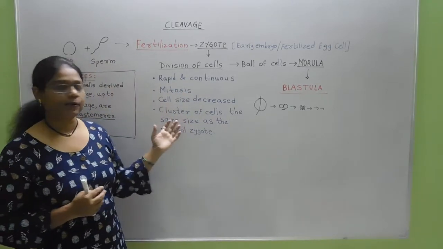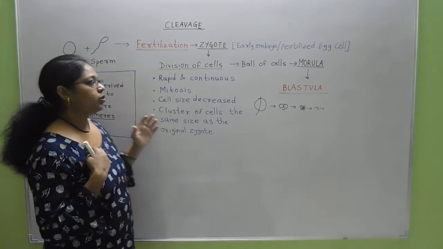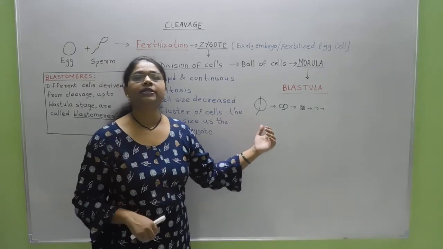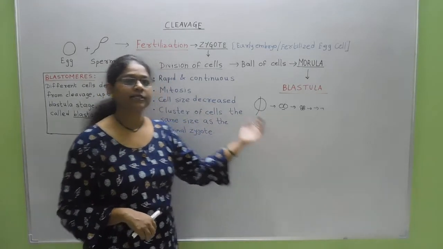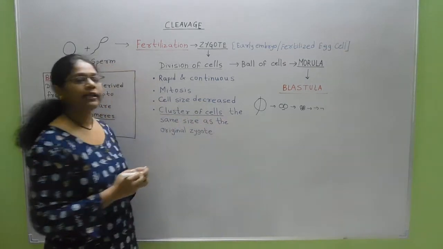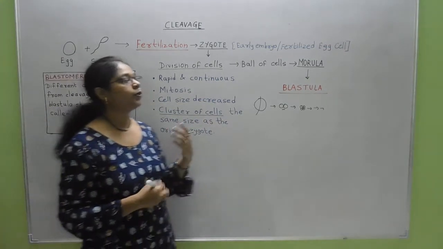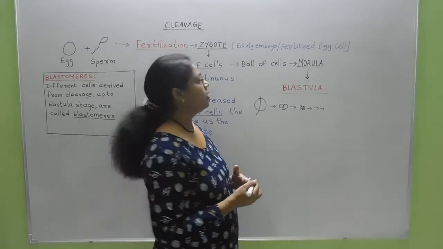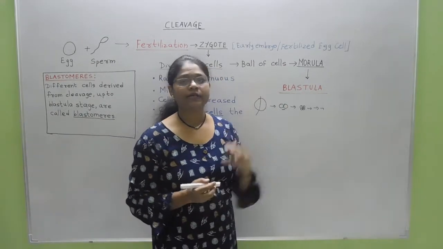Now, such continuous cell division produces a cluster of cells, and this cluster of cells up to the 16 cell stage forms a ball of cells.